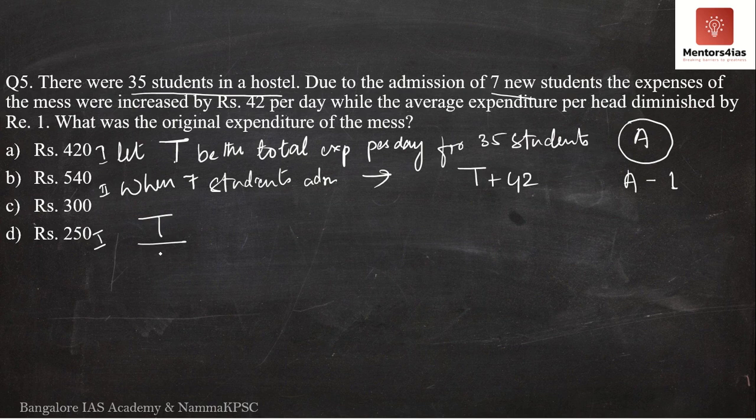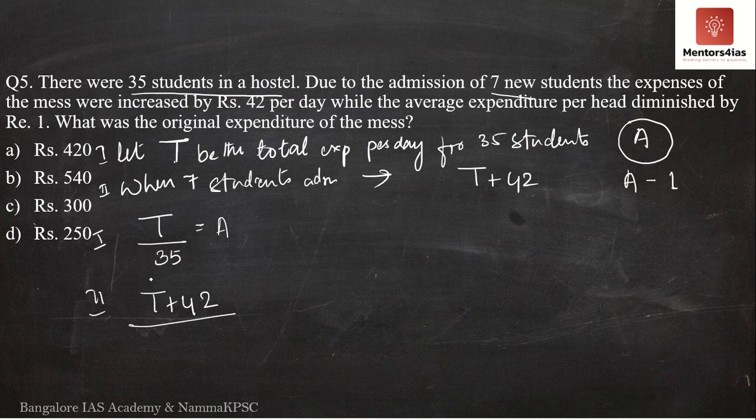So T divided by 35. T divided by 35. This is equal to what? This is equal to A. Second case. The total sum has been increased by how much? 42 rupees. Therefore, it is T plus 42 divided by the total number of students.